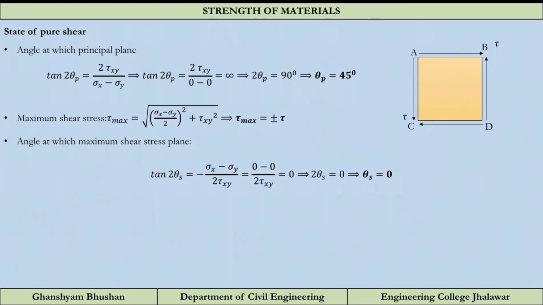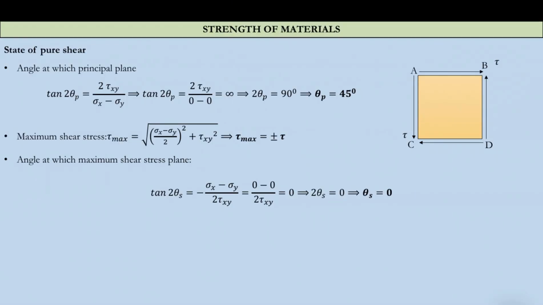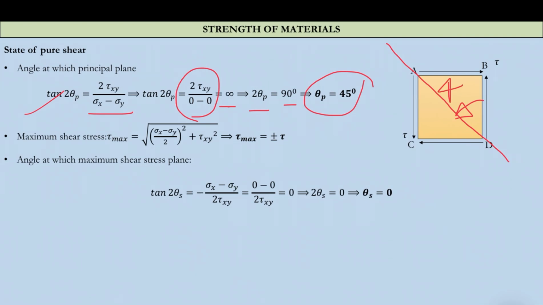Now let us check the angle. The angle equation is tan 2 theta p equals 2 tau xy by sigma x minus sigma y. Sigma x and sigma y are 0, so something upon 0 is infinity. Tan 90 is infinity, so 2 theta p is 90 degree, and theta p comes out to be 45 degree. So in the case of pure shear, your principal plane will be at 45 degree.